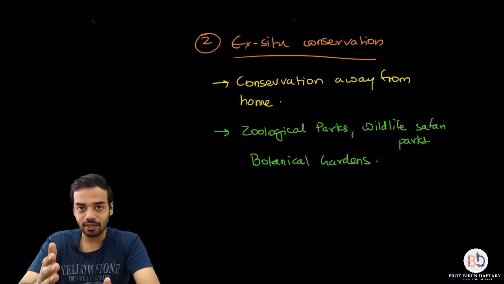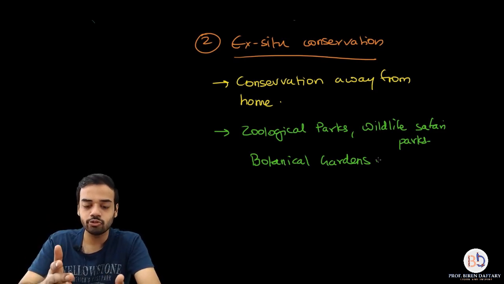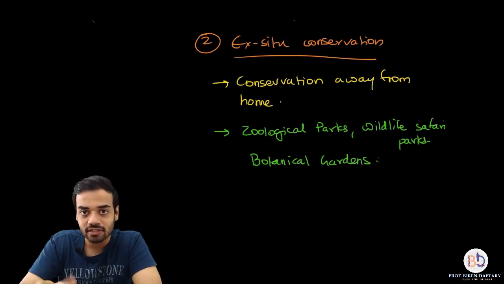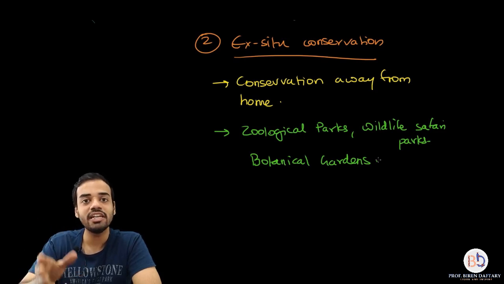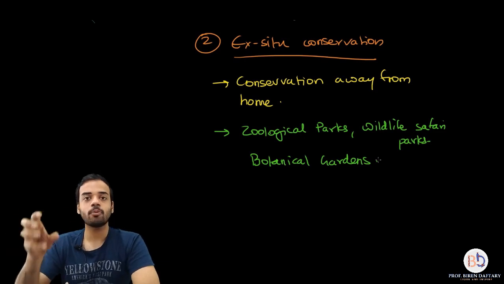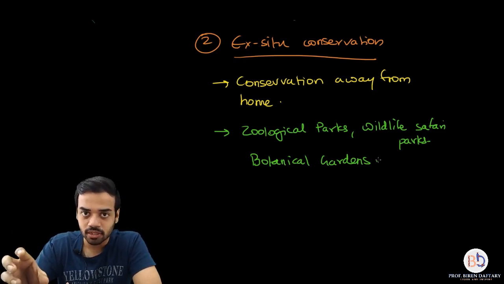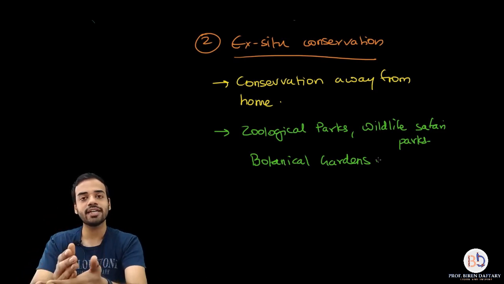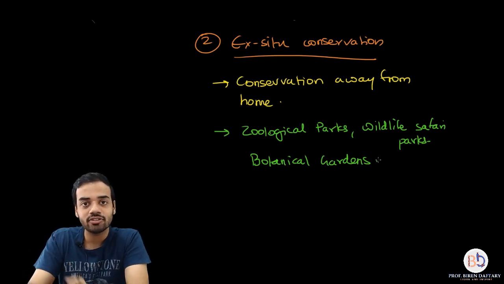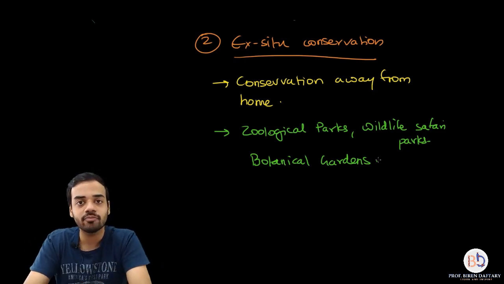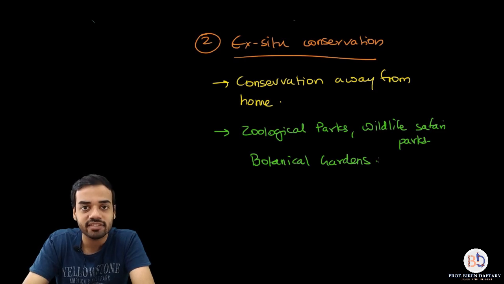But see, if you are a biologist, you should know that if you cannot practice in situ conservation in certain areas, then this is the only way out for protecting those animals. If in a forest you cannot protect a particular species of animals, then it is going to die in the forest. So if you want to protect it, the only method left is to take that species out from the forest and keep it in captivity somewhere else. At least that animal will survive.